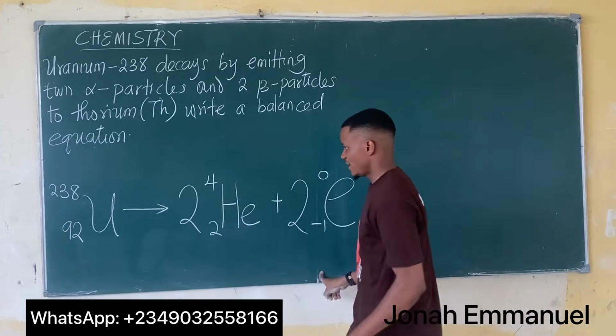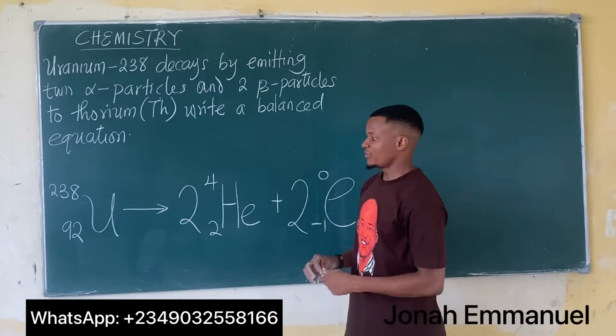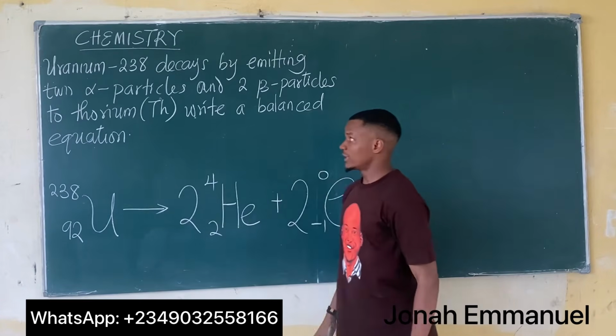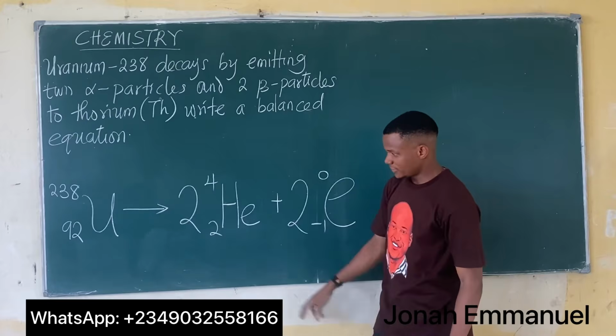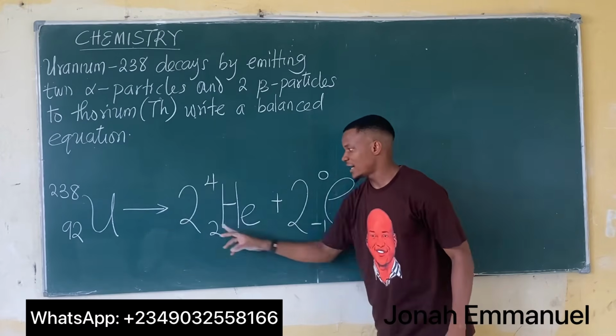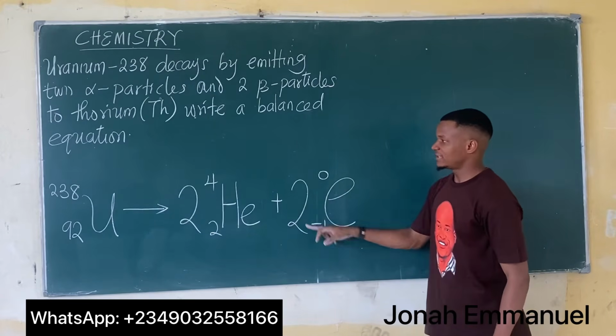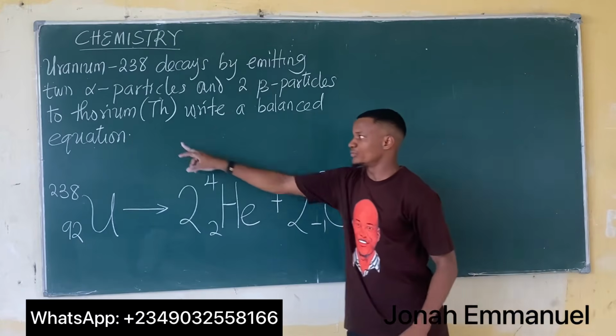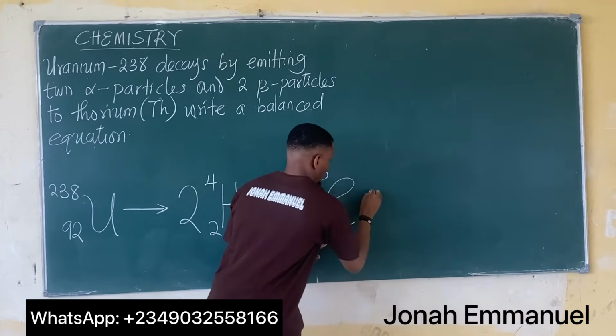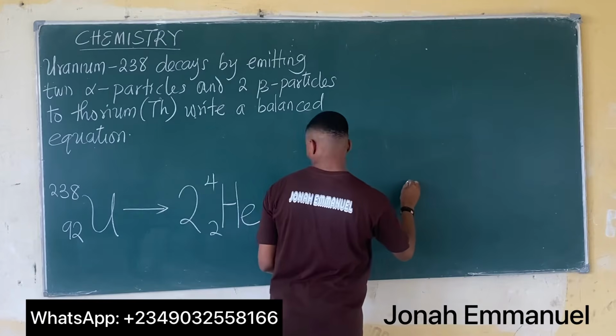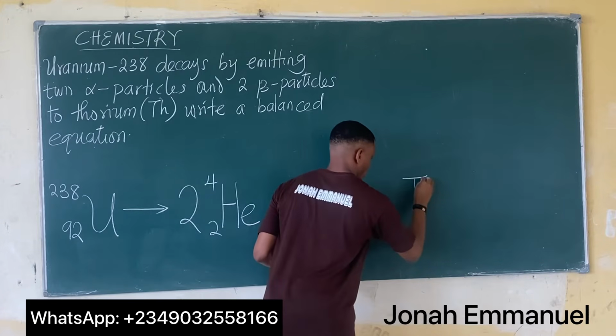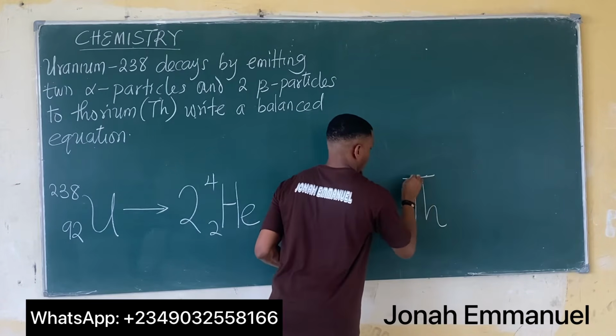Alright, so I'm having uranium with atomic number 92 undergoing a decay to emit 2 alpha particles and 2 beta particles to form thorium, Th. So it becomes plus thorium, Th.